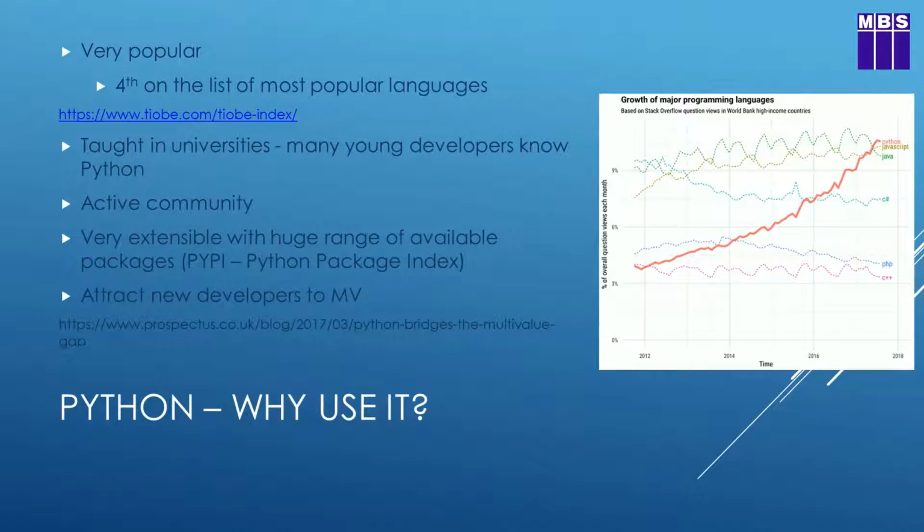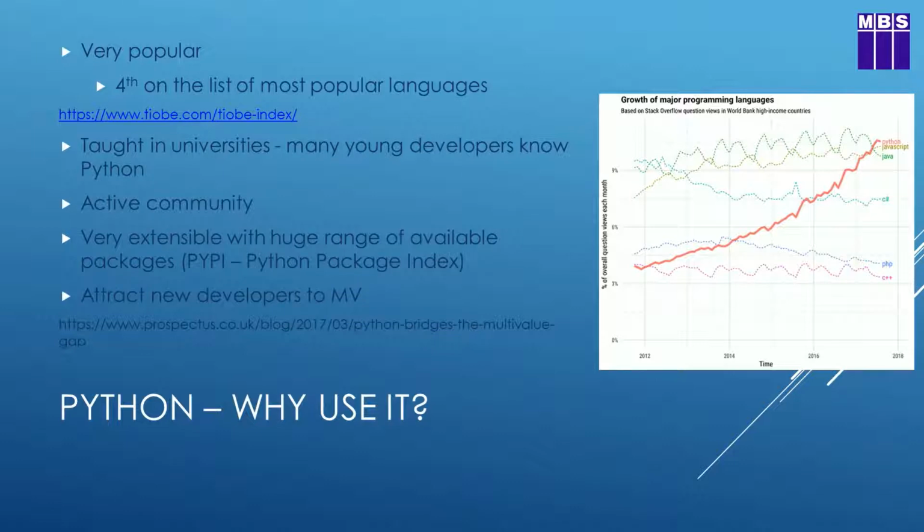It's 4th behind Java, C, and C++, and just ahead of C#, which is in 5th position. And then the other languages, JavaScript, PHP, and some other languages fall in behind that. In the last month, Python has displaced C# to move into 4th, pushing C# down to 5th position. So it is on the rise, and we can see that from the graph on the right-hand side of this slide.